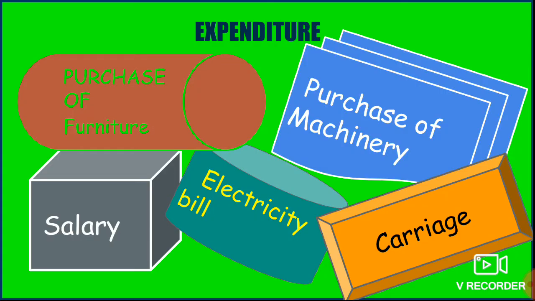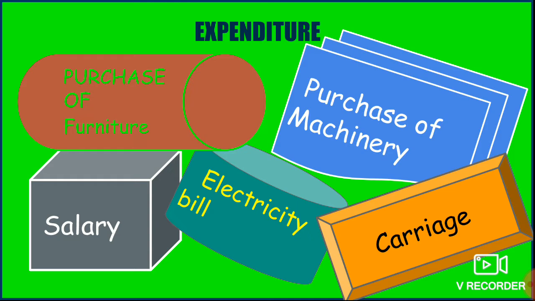Next, we have expenditure. Generally, a business spends money, or it may incur a liability in the form of a loan, to receive some benefit or service, or to receive a property. For example, a business may spend money to pay salary, to pay an electricity bill, or on carriage of goods. These are generally paid to receive a service or a benefit.